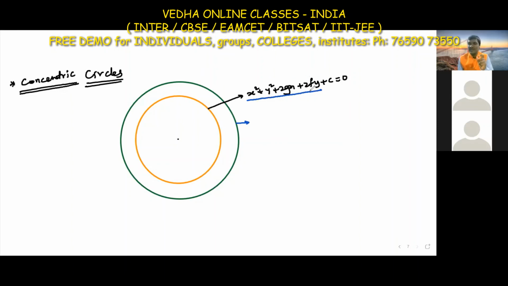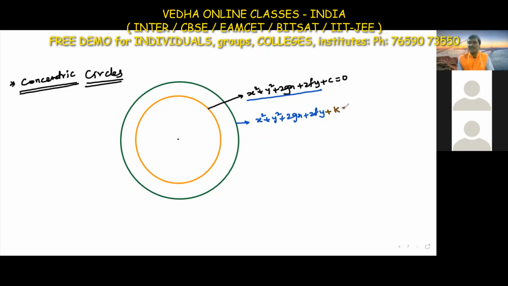If the center were different, then we would have a change in the x and y coefficients. The x square and y square coefficients are always 1. Only the constant differs.